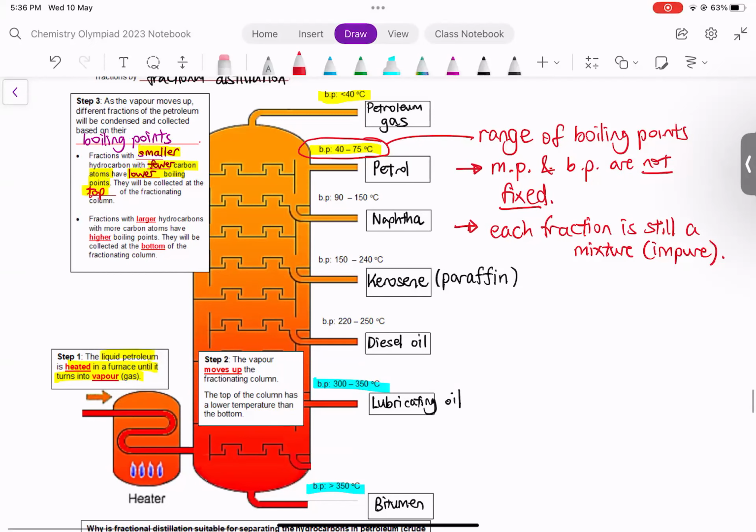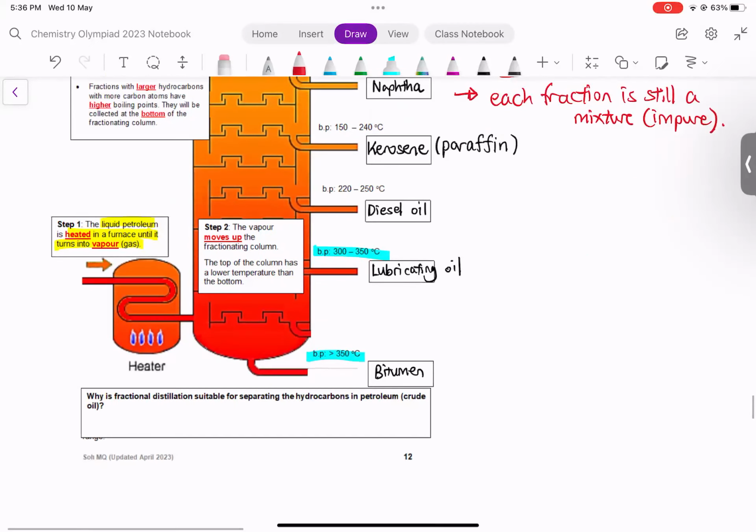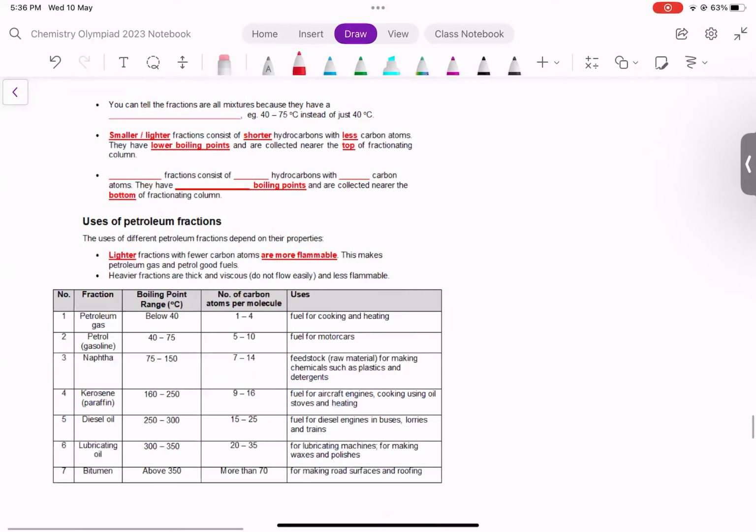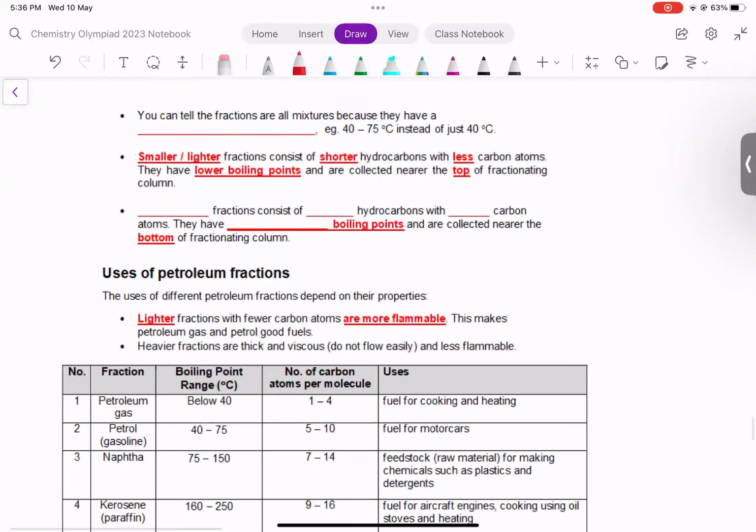All right. Now, so why is fractional distillation suitable? We have just covered that. It's suitable because the hydrocarbons have different boiling points and are miscible. Okay. Now, going on to the next page, you can tell that the fractions are all mixtures because they have a range of boiling points.